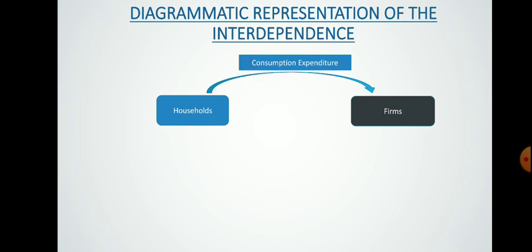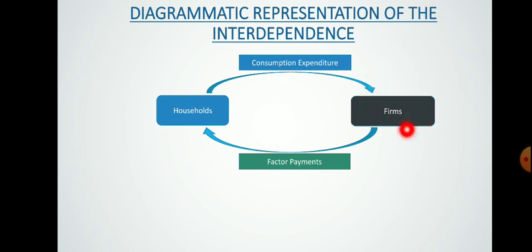And farms pay factor payments to the household. Why? Because in the previous slide, households were supplying the factor services, so in return they also need something. So farms pay factor payments to the households for those factors.